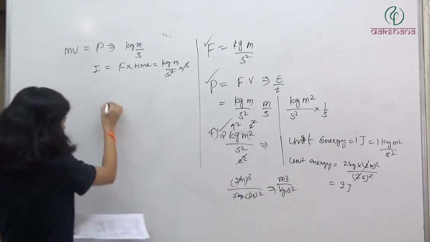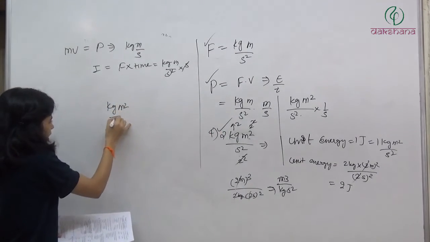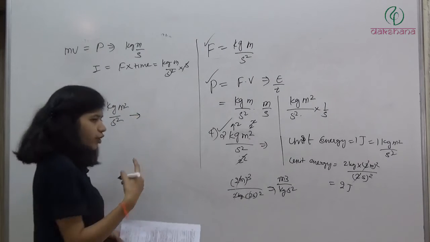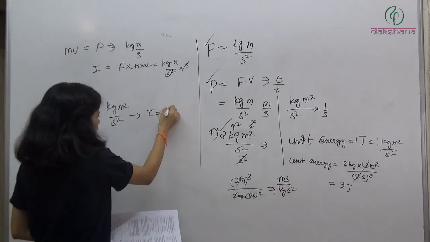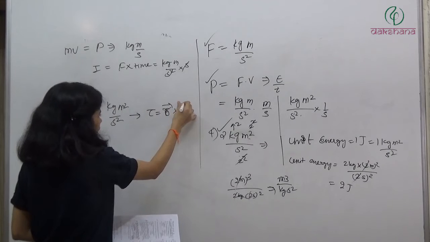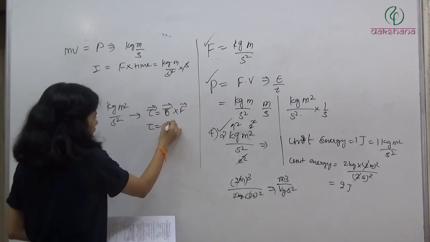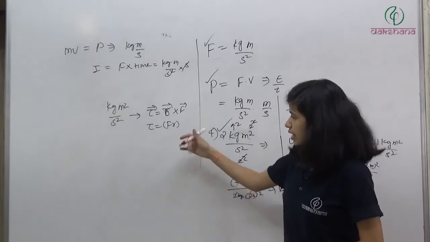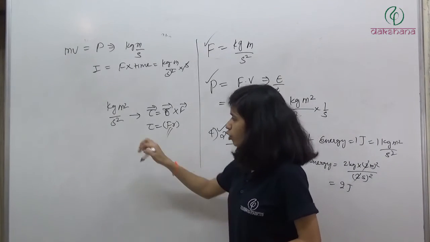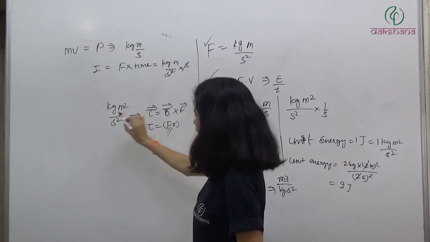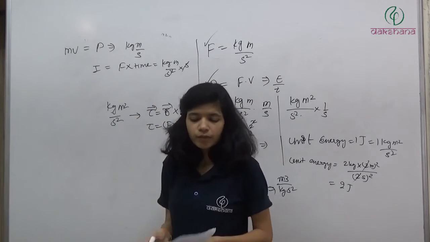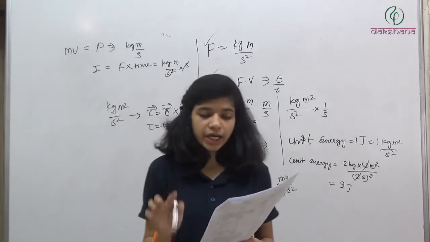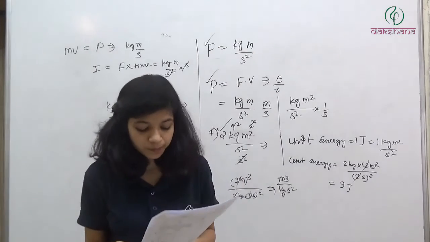But let's see third, energy. Energy is again kg meter square divided by second square, force into displacement. And torque. You will study in rotational motion that torque is r cross F. And if you talk about magnitude, torque is F into r, where F is force, r is distance. So their dimensions are going to be same, kg meter per second square into meter. So dimensions of energy and torque are same. So answer will be second. For the second option, they are not going to have the same dimension.